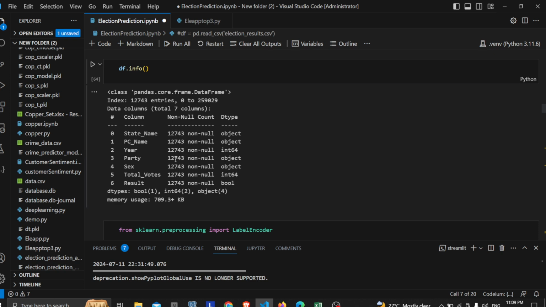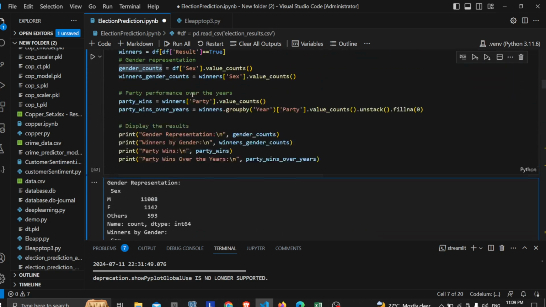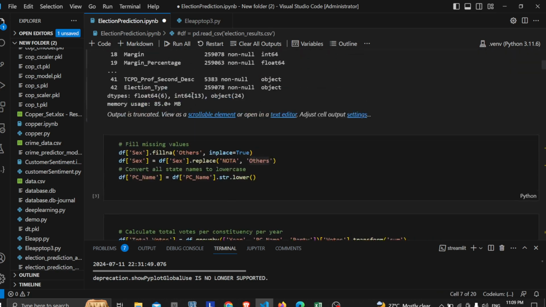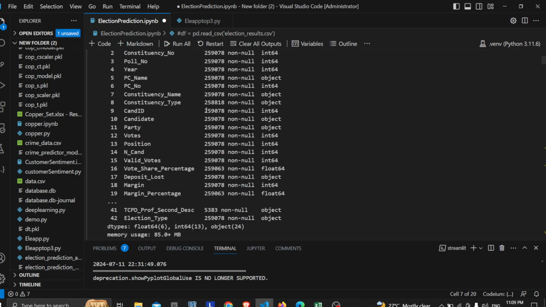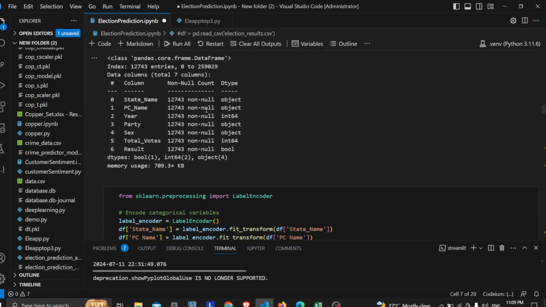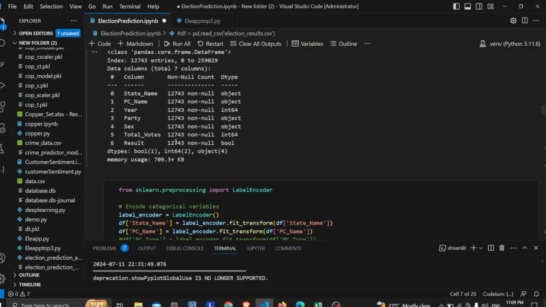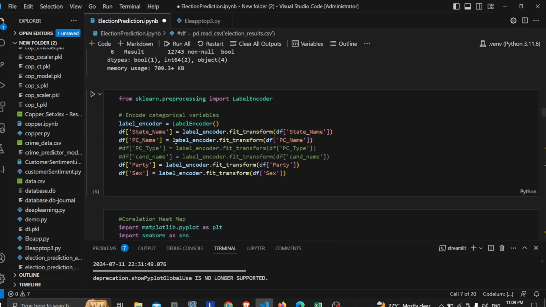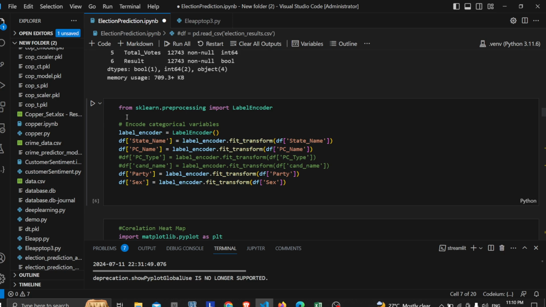After grouping, I had more than a lakh of rows, 2,59,078 something rows. After grouping it out, I limited it to 12,743 rows. So the duplicate ones are removed, and then label encoding.